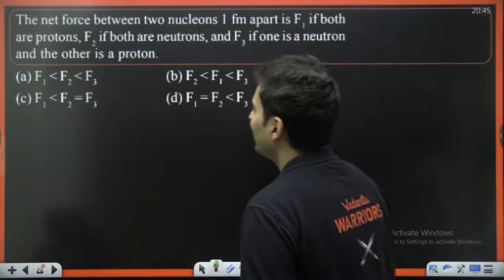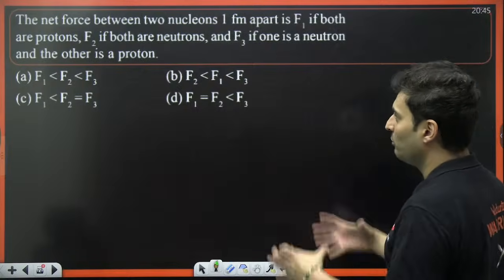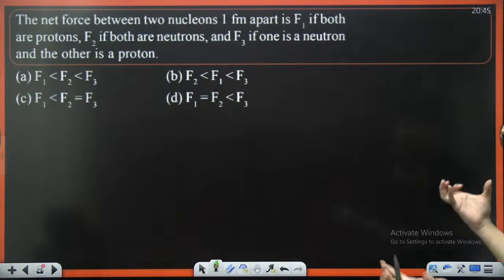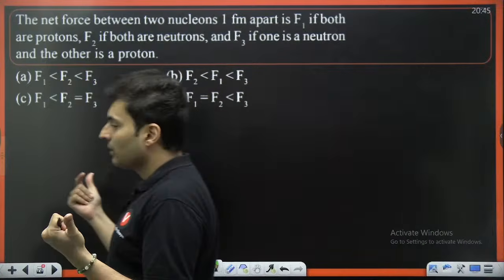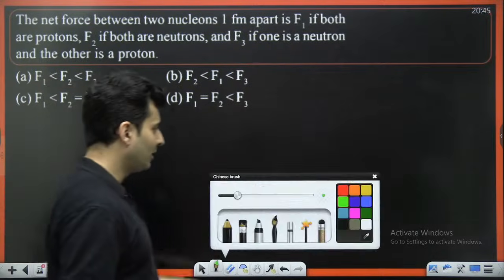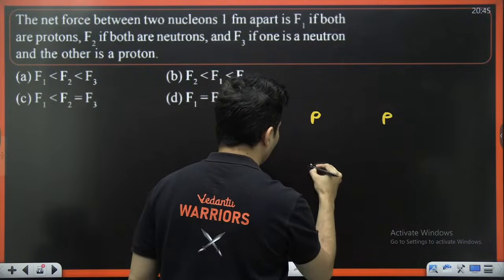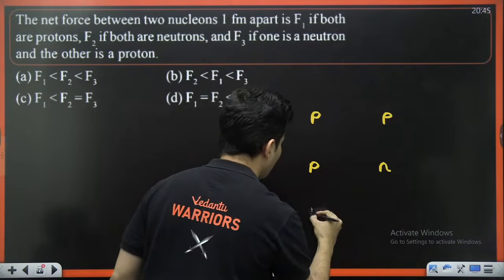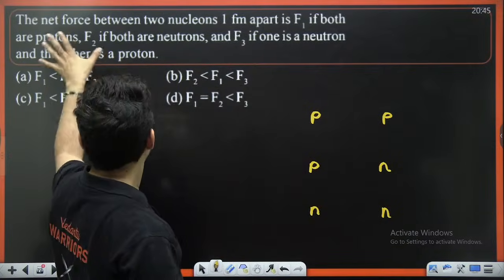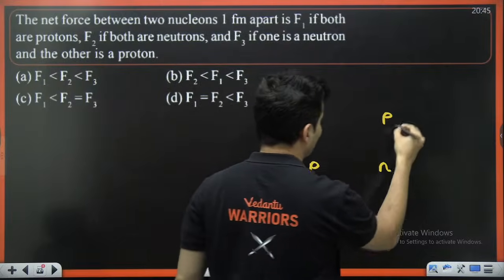The net force between two nucleons 1 Fm apart is F1 if both are protons, F2 if both are neutrons, F3 if one is a neutron and one is a proton. Now think, which is more, which is less? If it is proton-proton, they will repel each other because of electrical repulsion.